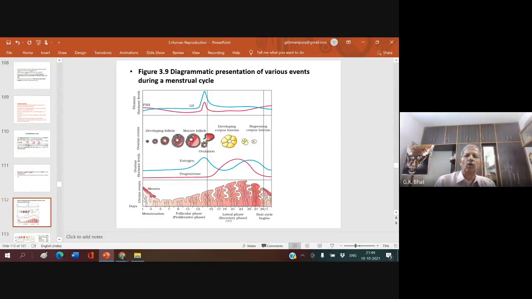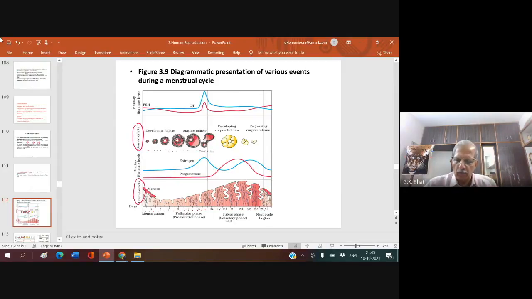Let us see. Okay, look here. What do you see in a menstrual cycle? There are two cycles involved in one menstrual cycle. One is the uterine cycle, some changes taking place in the uterus, and another is the ovarian cycle, some events taking place in the ovary. So during one menstrual cycle, you see certain changes inside the ovary and also certain changes inside the uterus. Therefore, the menstrual cycle involves two cycles: the ovarian cycle and the uterine cycle.